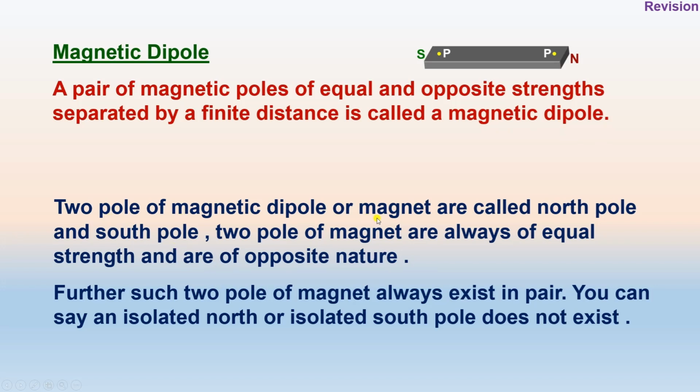The two poles of a magnet are the north pole and the south pole. The two poles of a magnet are always of equal strength and opposite nature. Such two poles always exist in pairs. You can say that an isolated north or isolated south pole does not exist at all.